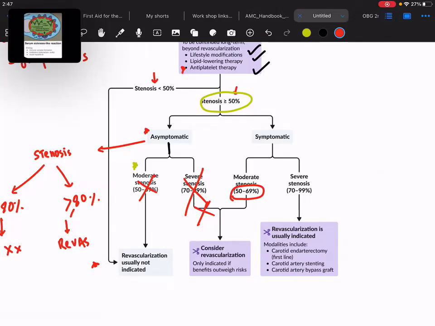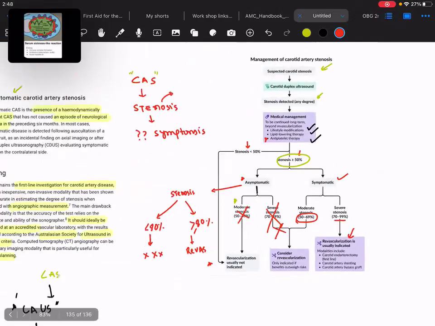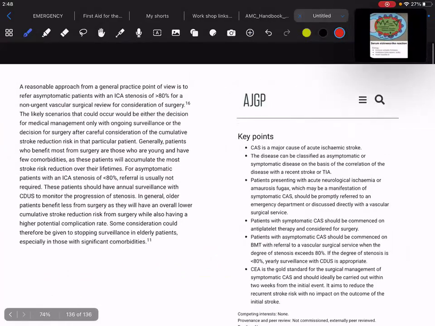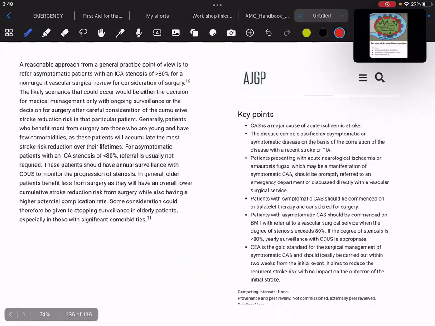Those who have severe stenosis and they are symptomatic, that means the patient had features of stroke or transient ischemic attack, and it is 70 to 79, you will go for revascularization immediately. Carotid endarterectomy is the first line. Carotid stenting can also be done, or carotid artery bypass graft can also be used.